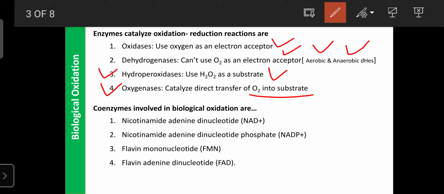NAD is known as nicotinamide adenine dinucleotide. The source of NAD is niacin or nicotinamide, which is a vitamin. So a vitamin is the source for NAD. If you get a lot of vitamins in your food, they are helpful for biological oxidation and for more production of energy.